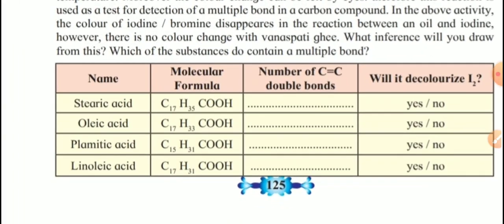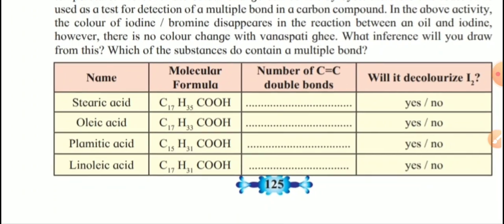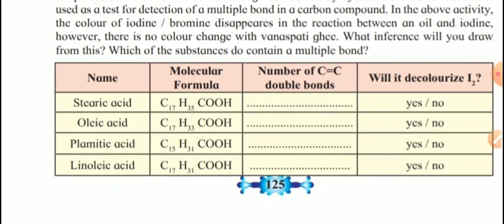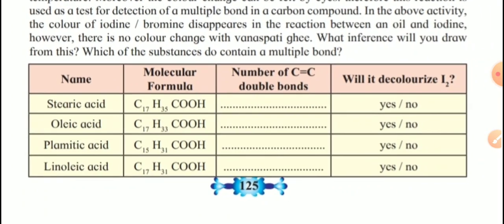At the last, one table is given on page number 125. Some names of the compounds are given, then the molecular formula, then the number of carbon-carbon double bonds that we find out, and whether it will decolorize or not. Actually, this is a practical question, but theoretically we learn here. The first one is stearic acid, then oleic acid, then the third one palmitic acid and linoleic acid. Clear? I will give the answer of this question directly.